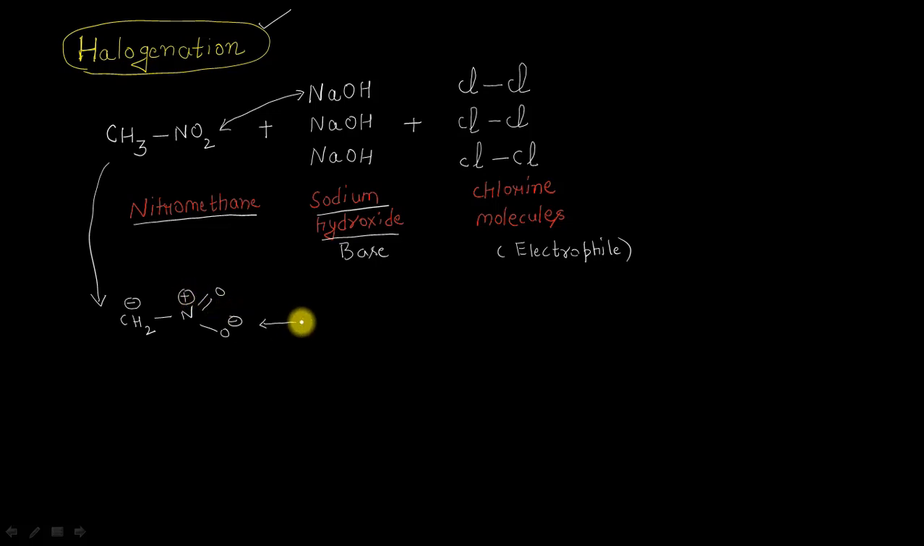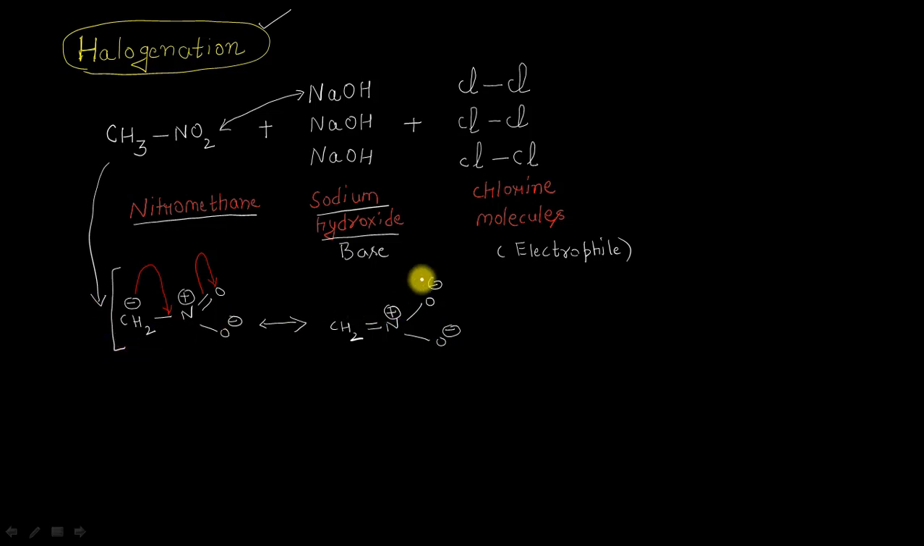Now obviously in this case the resonance is possible like this. This negative charge can shift here, sending these electrons onto the oxygen atom, such that I can write here a CH2 double bond here, nitrogen. This will now become a single bond, oxygen negative, and this is as usual oxygen negative with a positive sign here.